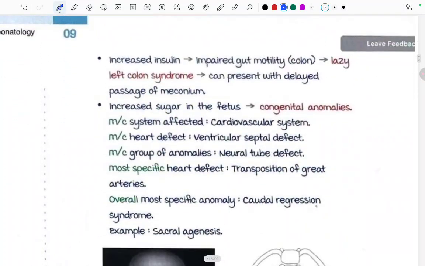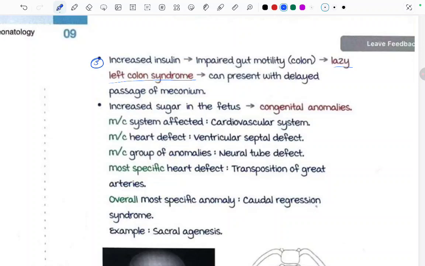Also, increased insulin impairs the gut motility, so it leads to lazy left colon syndrome and can present with the delayed passage of meconium. So yeah, it's common in large babies or infants of the diabetic mother to have a lazy left colon and pass the meconium a little delayed.